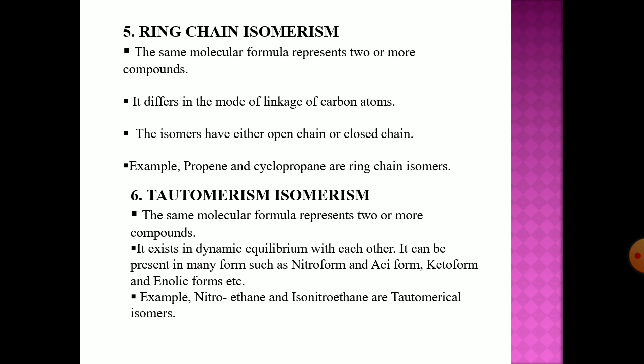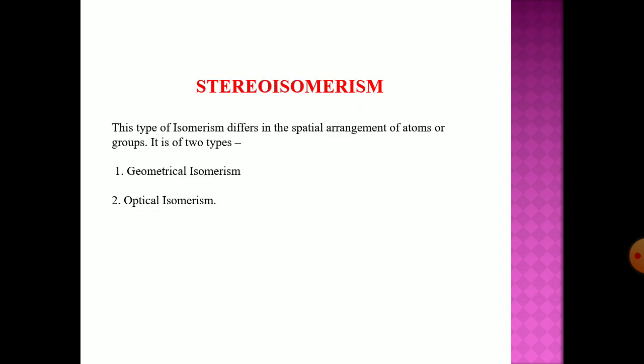The next is tautomerism isomerism. The same molecular formula represents two or more compounds. They exist in dynamic equilibrium with each other. They can be present in many forms, such as the nitro form and aci form, keto form and enolic form, etc. For example, nitroethane and isonitroethane are tautomeric isomers, or the best example is the keto form and enolic form. Out of these forms, one of them is stable and one of them is unstable. Therefore the unstable form is ultimately converted into the stable form.